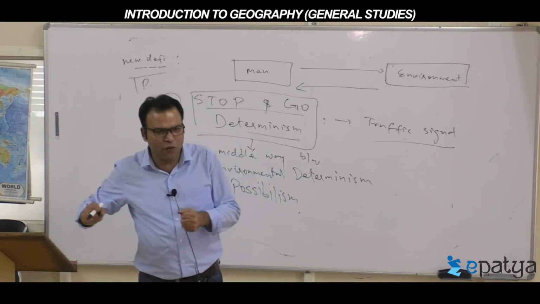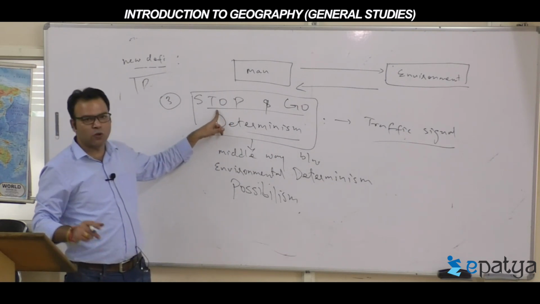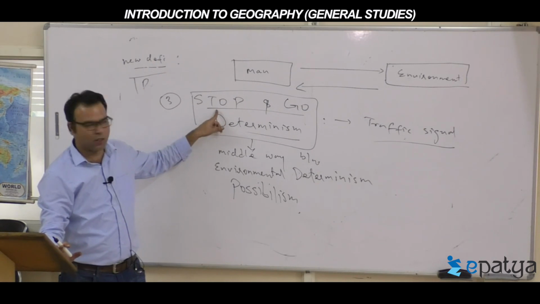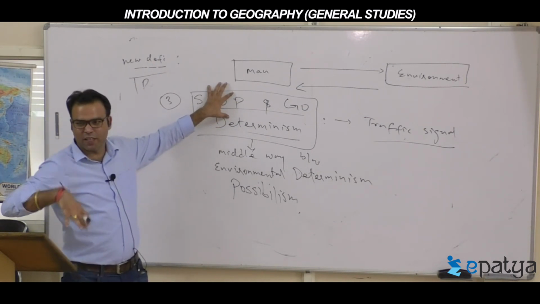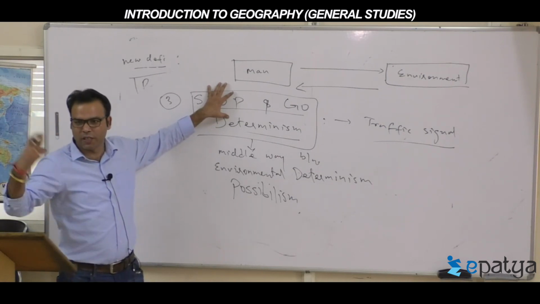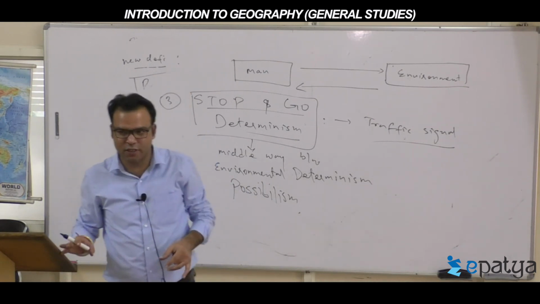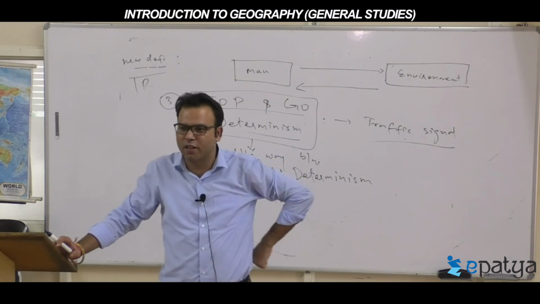Suppose you disobey the law of the traffic signal, that you do not stop at the red signal. The signal said to stop, but you, as a human, think that you are capable, you have the capacity, you have the power to transform and move forward. You take a risk and cross the signal line.